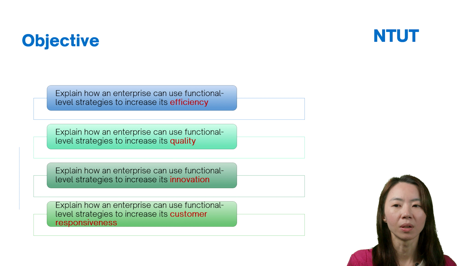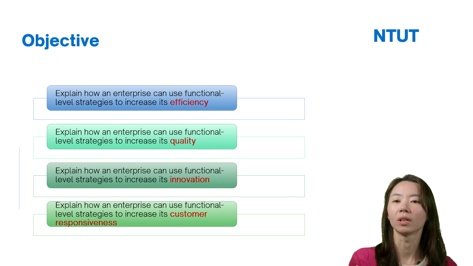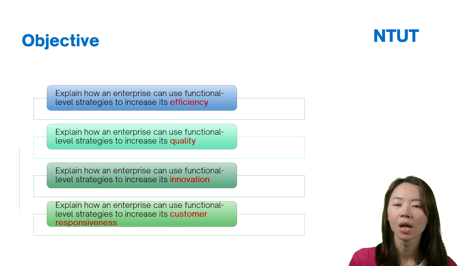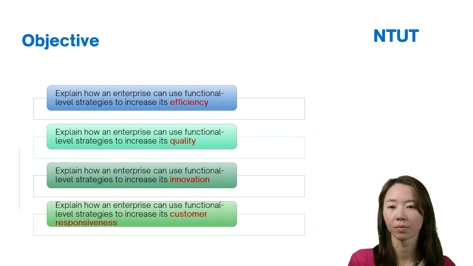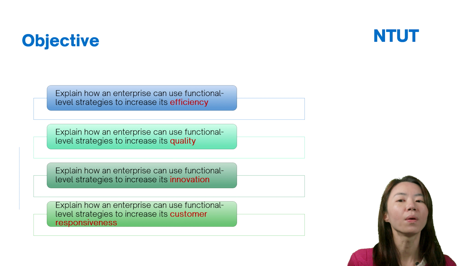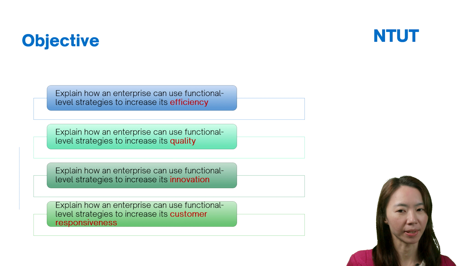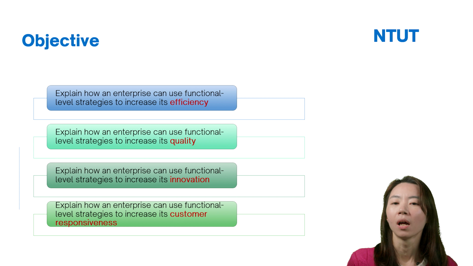The functional level activities or strategy means R&D, marketing, production, IT systems, and human resource management. Here we want to talk about how R&D can help firms increase efficiency, and how marketing activities help firms increase efficiency.